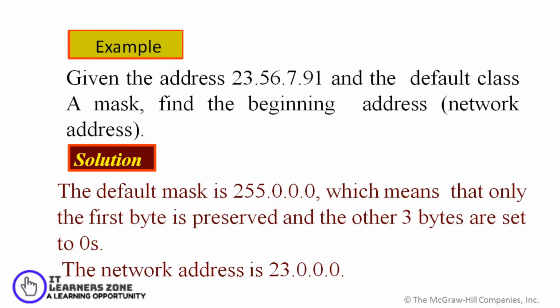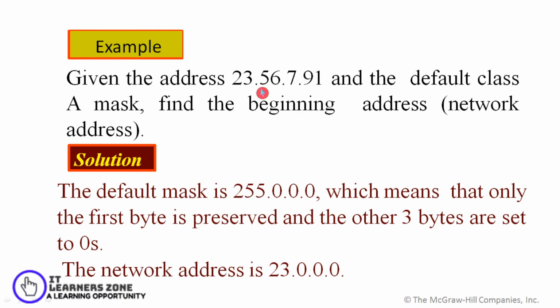Here's one example. Given the address 23.56.7.91 and the default class A mask, find the beginning address. As you know, the class A mask is 255.0.0.0.